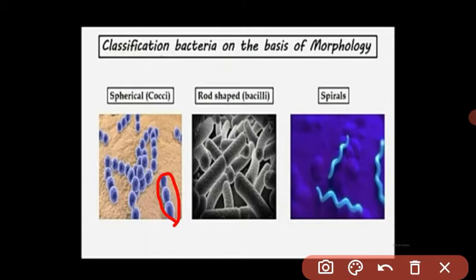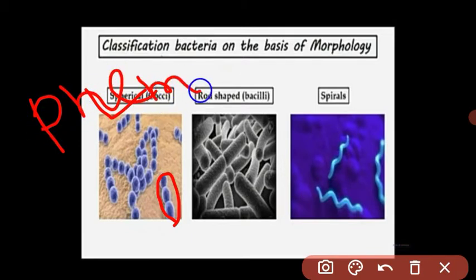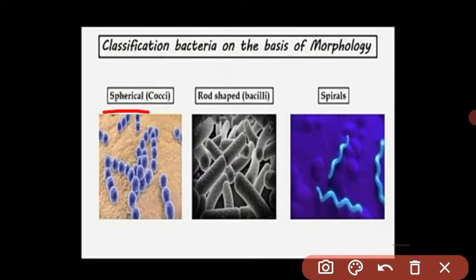Streptococci bacteria cause pneumonia, meaning these bacteria are harmful to us. These are disease causing bacteria. Understood? The first type of bacteria is spherical in shape. This is called cocci, diplococci and streptococci, and these bacteria cause the disease pneumonia.